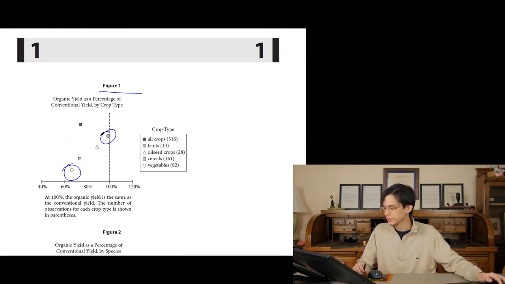That is not true. Because if we look, fruit is here, vegetables is here. Is the yield for vegetables, which is at 64%, or I don't know, I just made that up, 70%, using the x-axis here, greater than fruit? No, the yield for fruit is greater than vegetables because the yield for fruit is like 90-something%. It's just lagging behind the conventional agriculture.